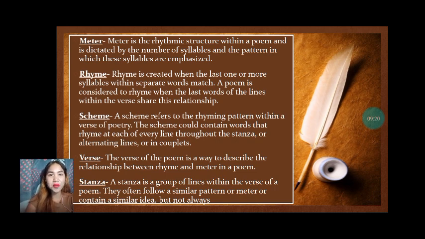The last element is the stanza. When we say stanza, it is a group of lines within the verse of a poem. They often follow a similar pattern or meter or contain a similar idea, but not always. It is usually set off from others by a blank line or indentation. It can have regular rhyme and metrical schemes, but they are not required to have either. Stanzas have also been known by terms such as batch, fit, and stave.